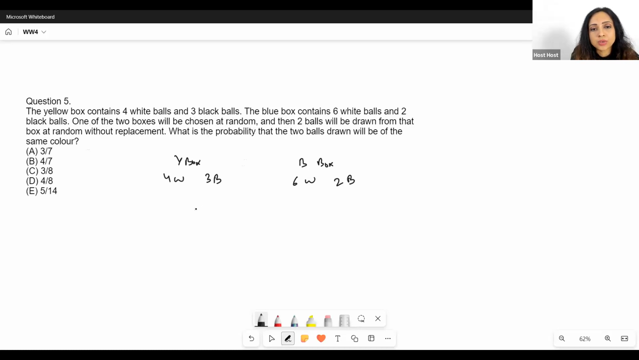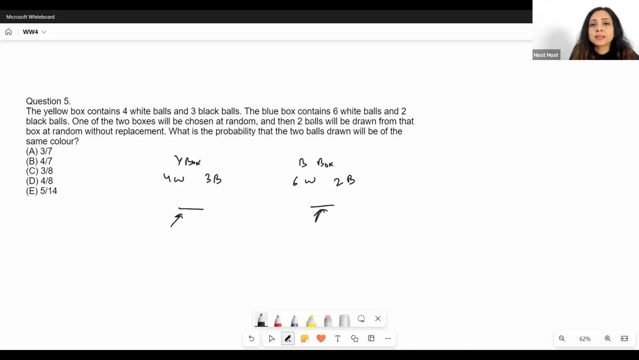So there are two boxes. One of these will be chosen at random. That means the probability of choosing either box is half. It doesn't matter. There is no reason why you would choose one with a higher probability, right? Either I would choose the yellow box or the blue box. There are two ways, and I would choose the yellow box in half the cases and the blue box in half the cases. They're saying the box is chosen at random.